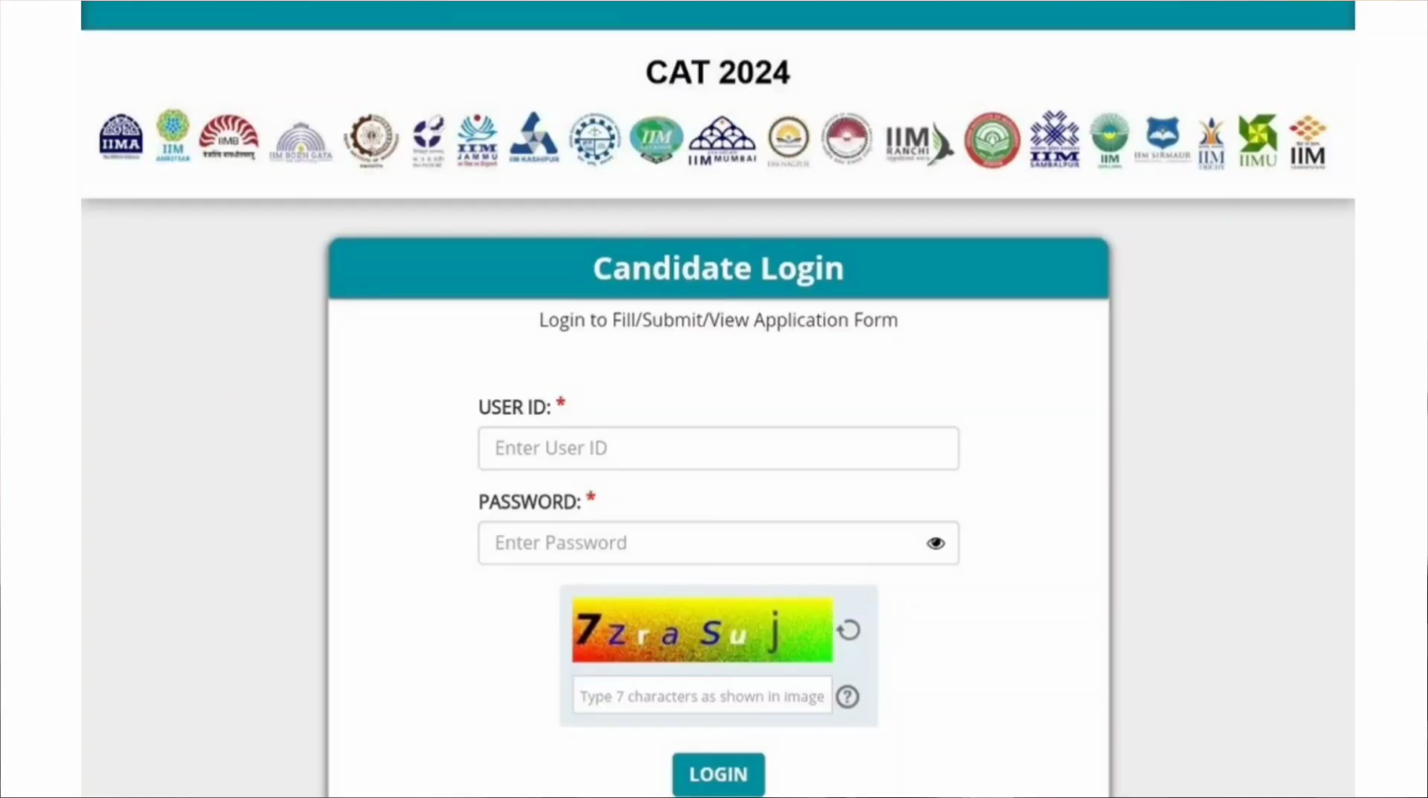So the CAT 2024 response sheet and answer key have been released and you can check it on the student dashboard. With the help of your credentials, like your CAT login ID and password, you can log in on iamcat.ac.in and download the response sheet. And with the help of this response sheet, you can calculate your raw CAT score.